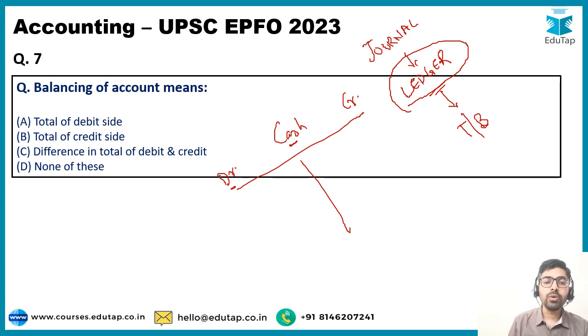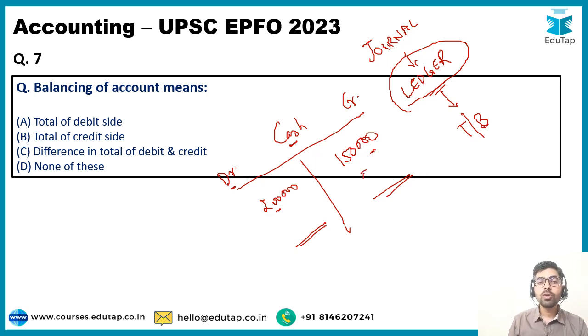So for example, during the year, we received cash worth rupees 2 lakh and we paid cash worth rupees 1,50,000. Now if we have to find out the balance of the cash, that is, balance this particular cash account, how would we do it? We would find the difference between the two sides. One side is 2 lakh and the other is 1,50,000. The difference becomes 50,000, so 50,000 is going to be the closing cash balance. So balancing of account means the difference in the total of debit and credit. So the correct answer has to be option number C.